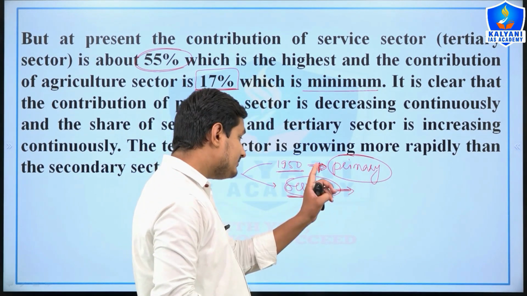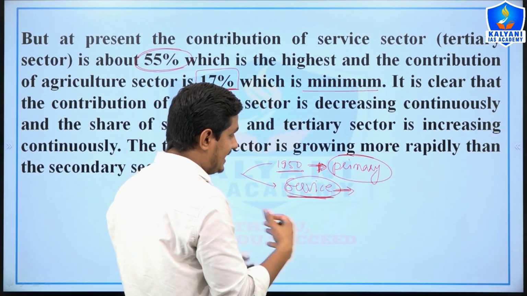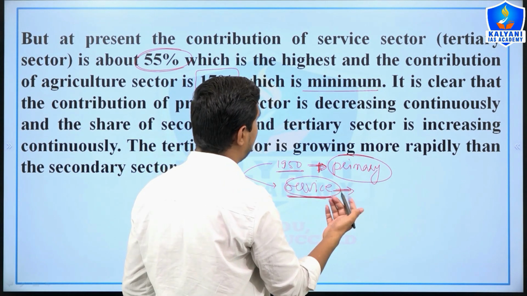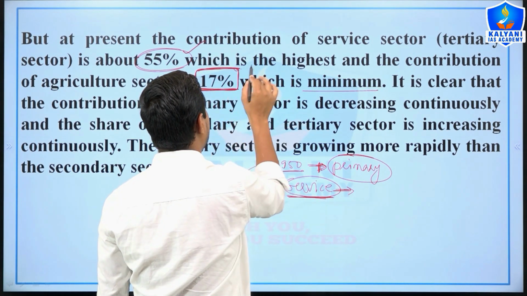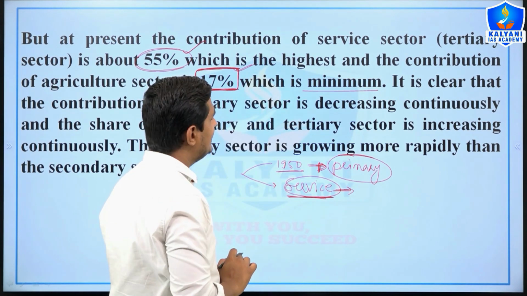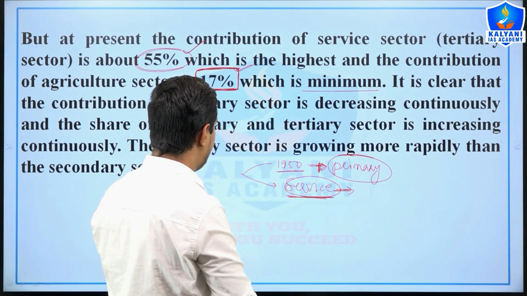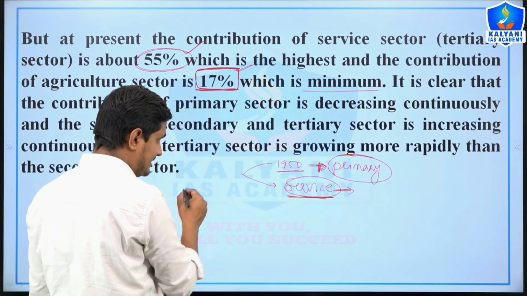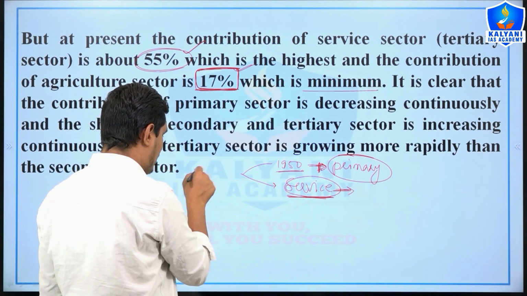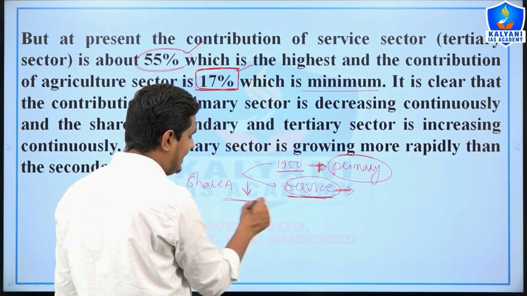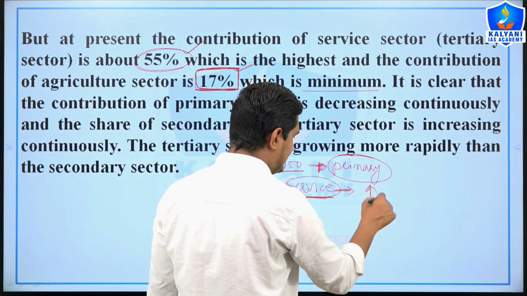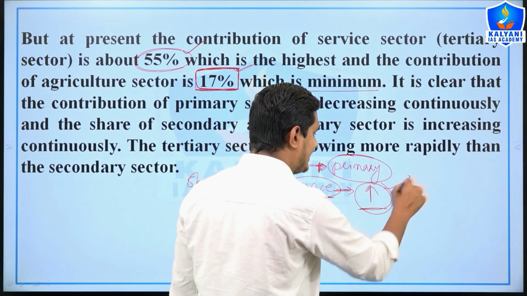So at present the maximum share in the GDP is of the service sector, and the minimum share is of the agriculture sector. The share of the agriculture sector is decreasing day by day, and the share of the service sector is increasing day by day.